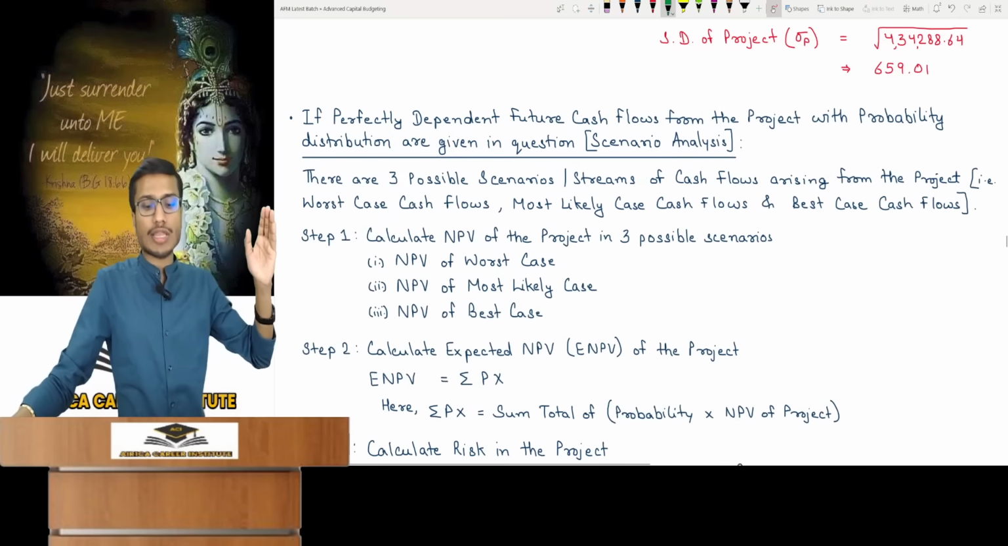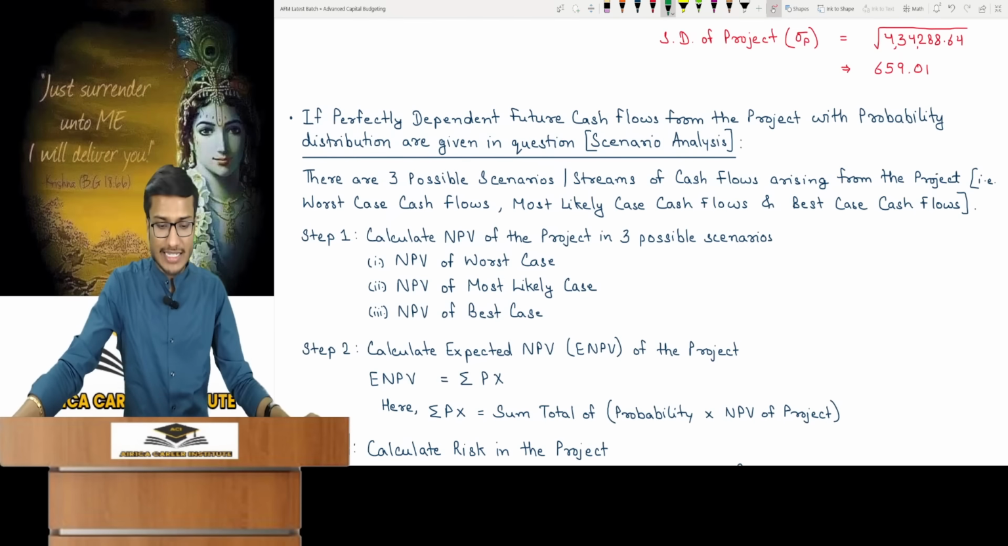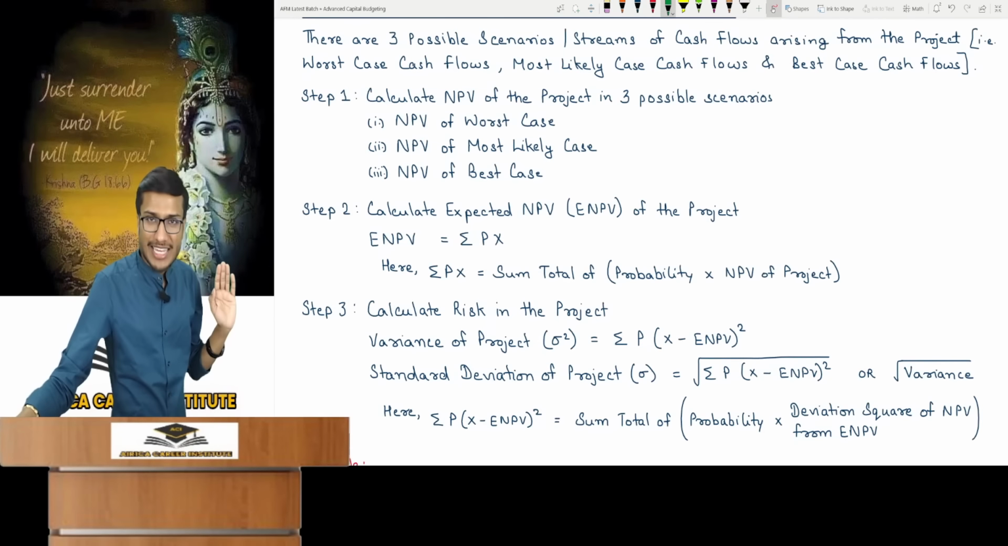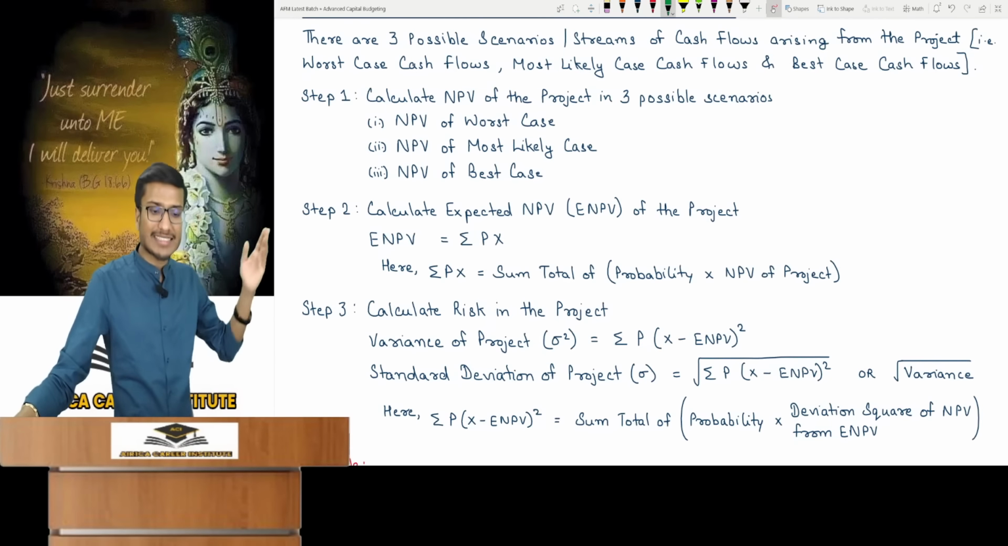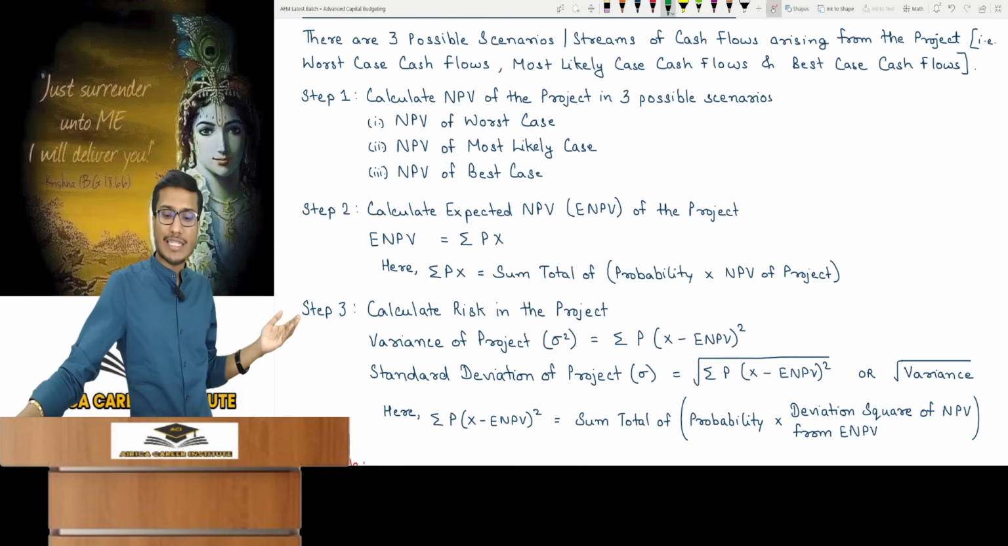So here you can have three possible scenarios or streams of cash flows. Worst case, most likely case, best case, it's talking about perfectly dependent cash flows. Calculate NPV for all three scenarios. You have the NPVs with probabilities for all three. Now calculate expected NPV exactly like the same as case 1. Project risk using deviations from expected NPV.